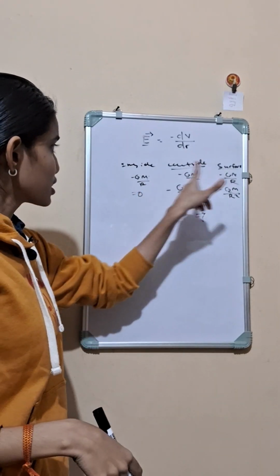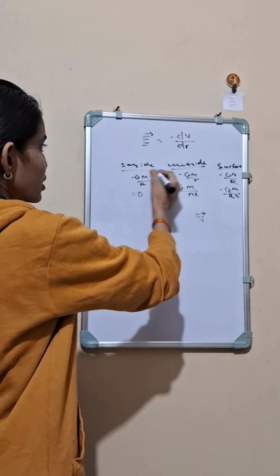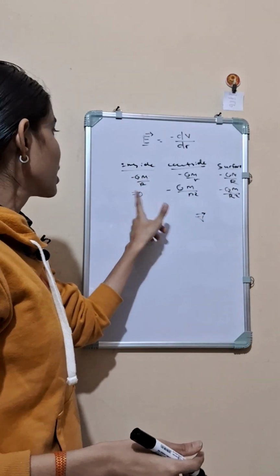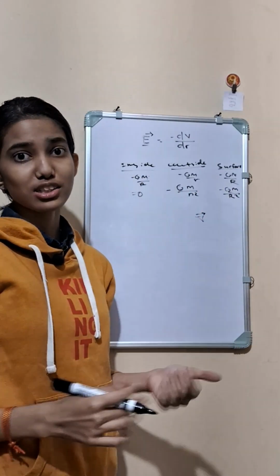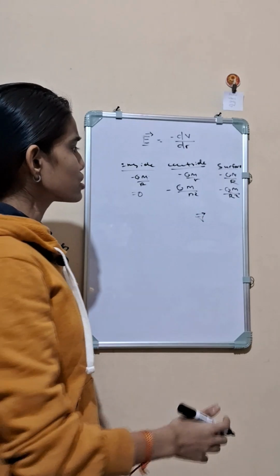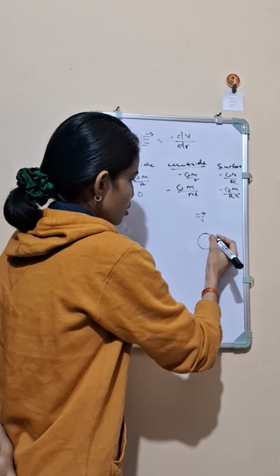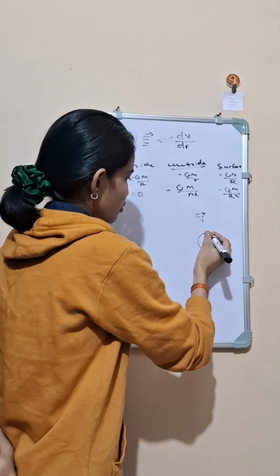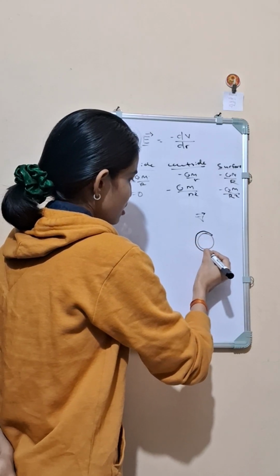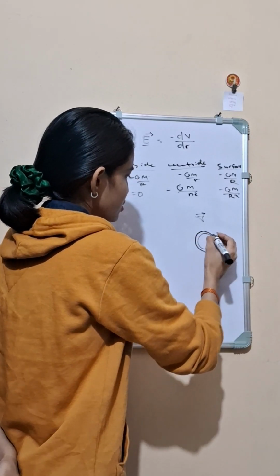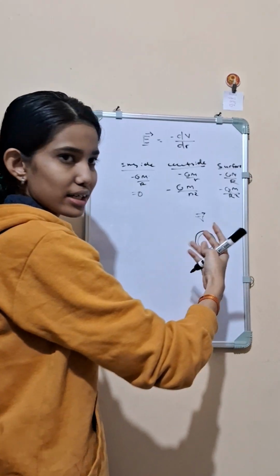We are differentiating the same thing here on the surface and inside the surface, but getting different results. Why? Because for on the surface, let us suppose here we are on the surface. If I take a sphere containing the point, I'll see that some mass is inside this sphere.